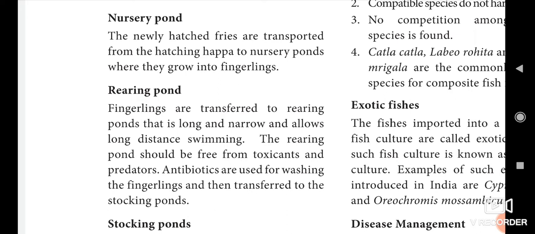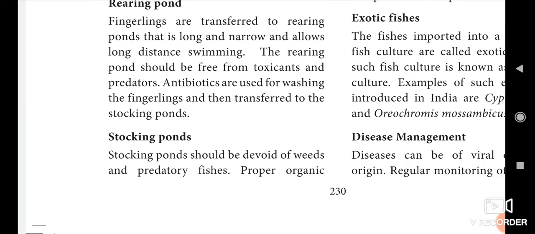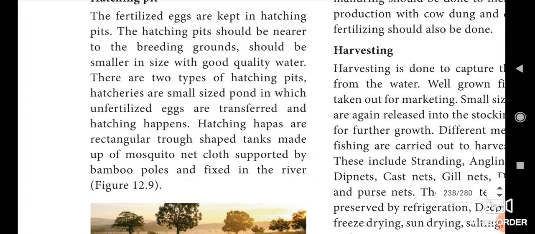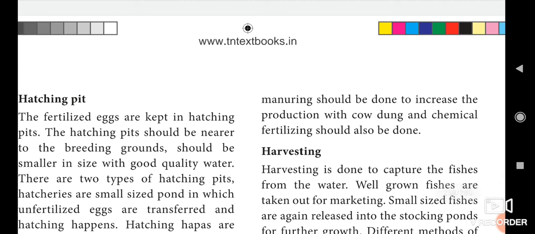Here the antibiotics are used for washing the fingerlings and then transferred to the stocking pond. Okay, next stage, now it is in a rearing pond, then after that it is transferred to the stocking pond. Stocking pond should be devoid of weeds and predatory fishes. Here proper organic manuring should be done to increase the production with cow dung, and chemical fertilizing should also be done in the stocking pond. Okay, now the fish will be mature.